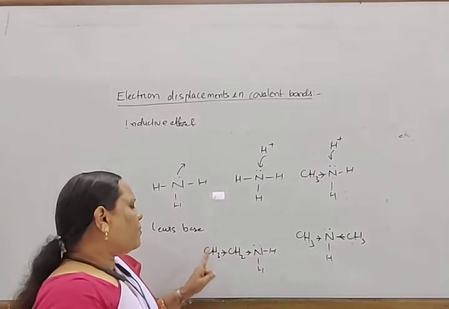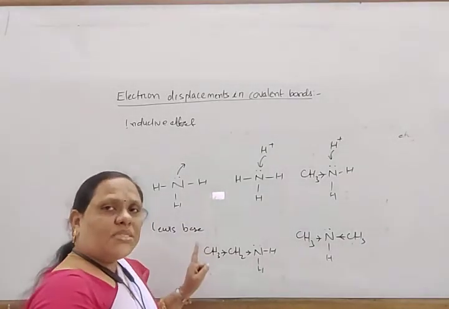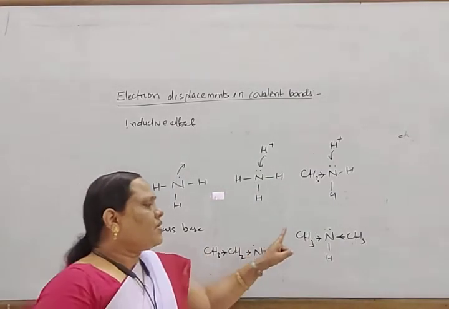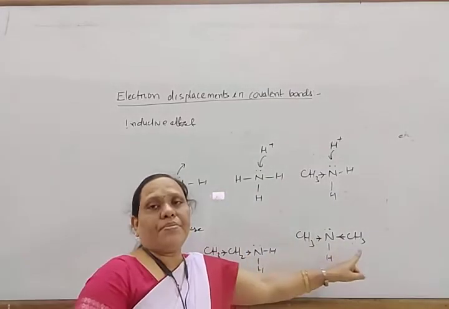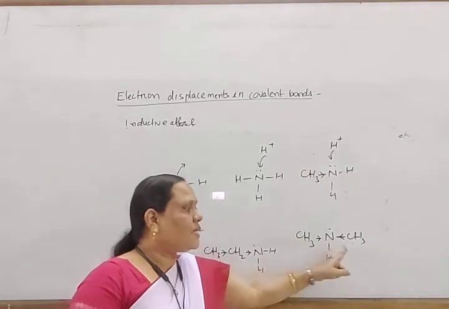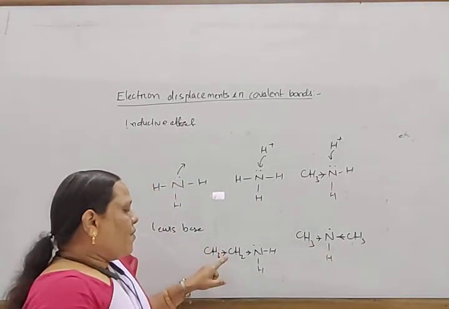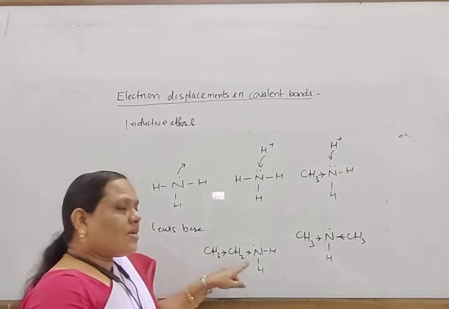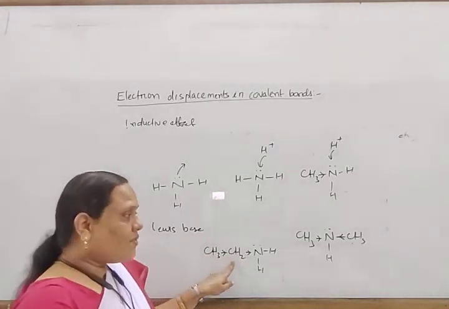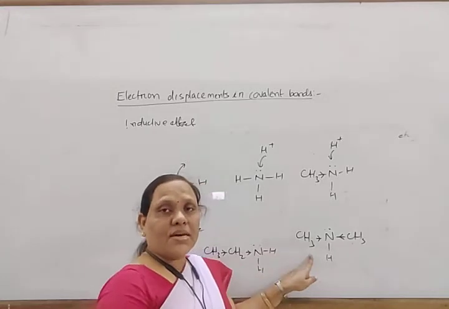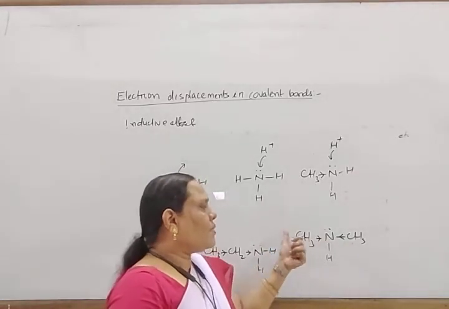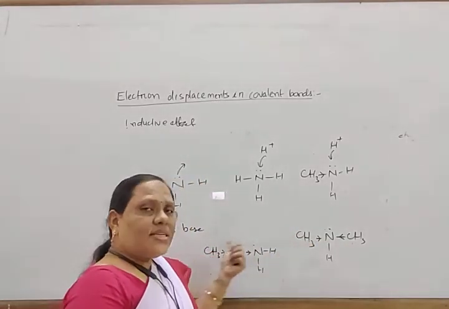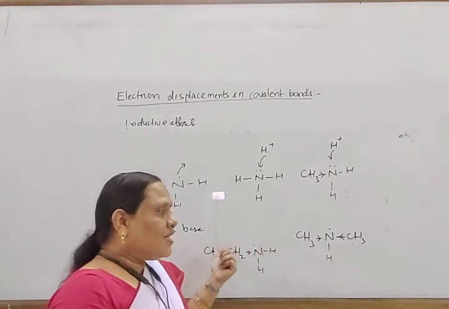In dimethylamine both sides are first carbon, so the effect is greater.